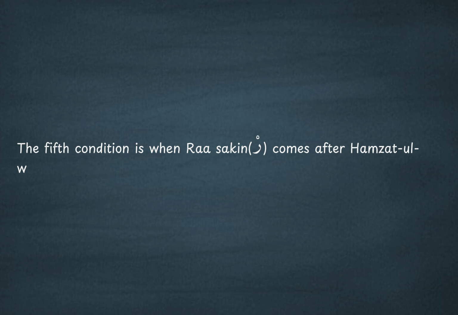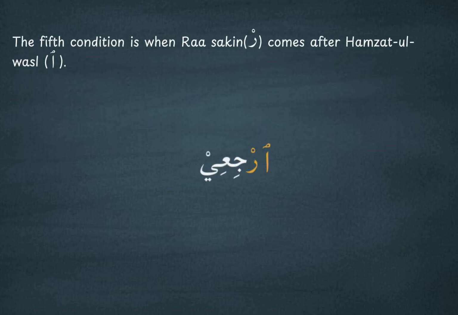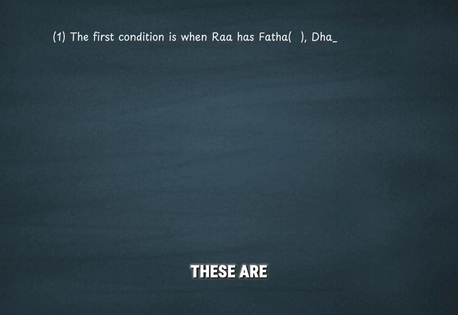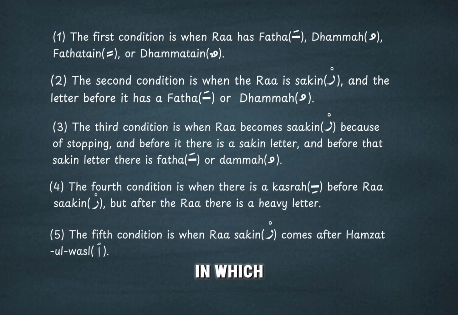The fifth condition is when Ra Saakin comes after Hamzatul Wasl. For example, ارجعي. Here the Ra is read heavily because it comes directly after Hamzatul Wasl. So, these are the 5 conditions in which Ra is pronounced heavily. If you remember these rules and focus on the vowels, you will recite with confidence and your pronunciation of Ra will become correct and clear.